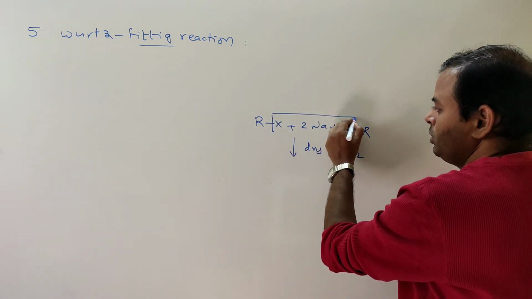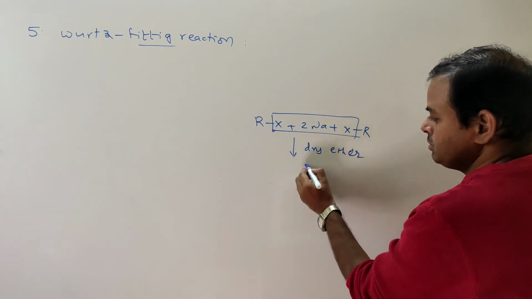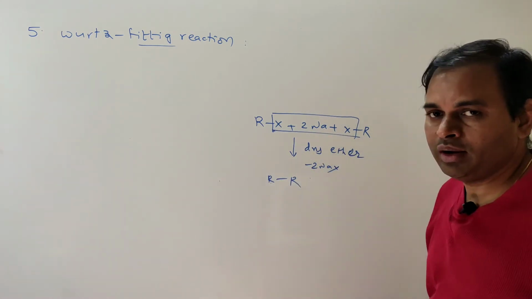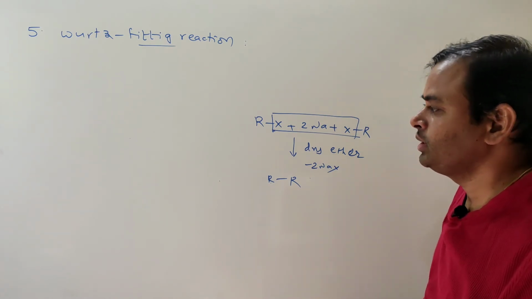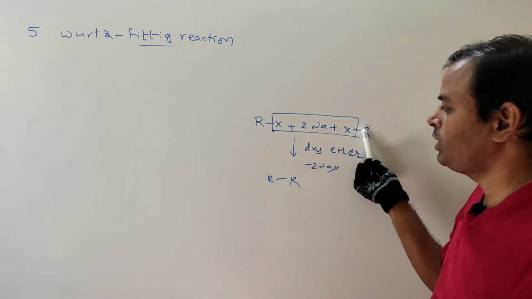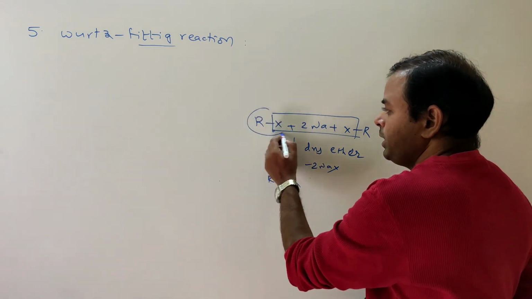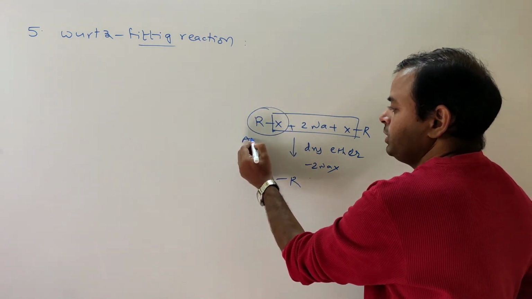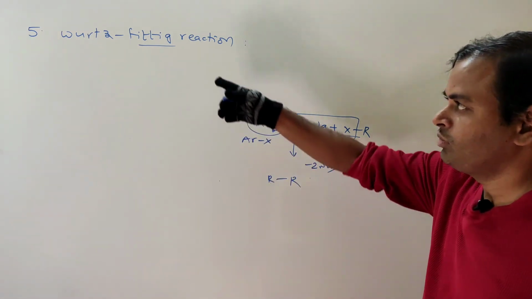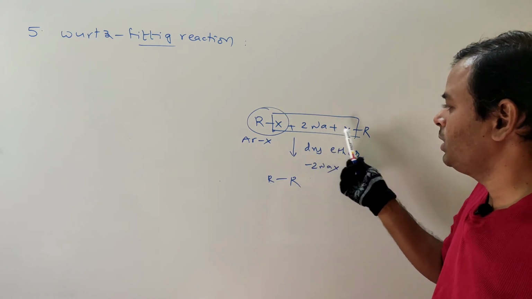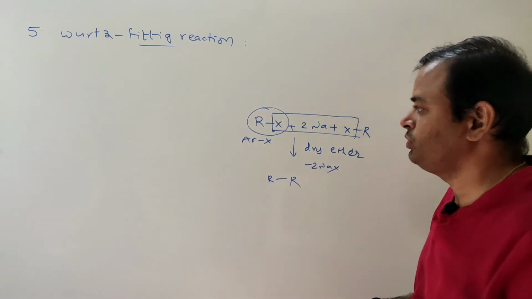Loss of 2 NaX takes place and leads to the formation of higher alkanes, R-R. Here, two moles of alkyl halides react with sodium metal. If in place of one alkyl halide we take an aryl halide, that is the Wurtz-Fittig reaction: aryl halide, sodium metal, alkyl halide.